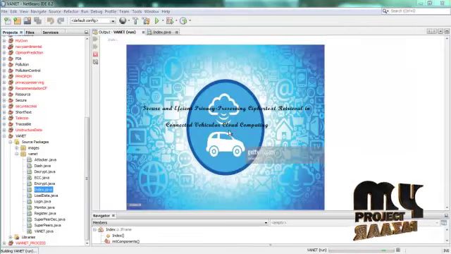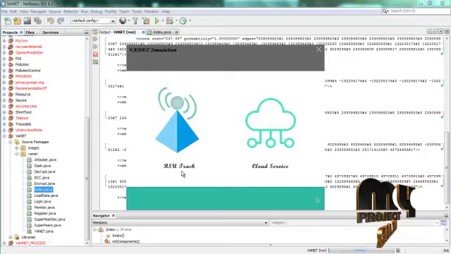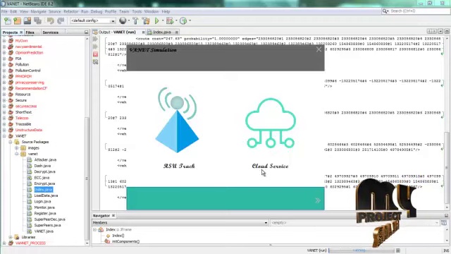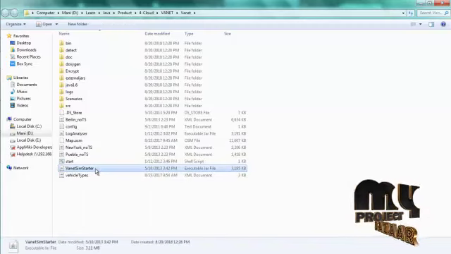So this is our first page. When we click on this, it moves forward to the next page. This is our RSU track as well as the cloud service. In this part we implement our vehicular ad hoc network. In the cloud service we implement the stored report, that is the log file, which is stored in the cloud server. In this cloud we use the online Box server. Our first process is to track the RSU. For that I am clicking this, and it moves on to the VANET tool. So this is our VANET simulator tool.